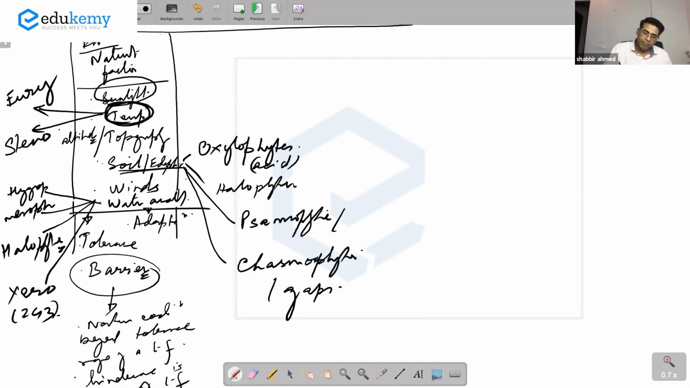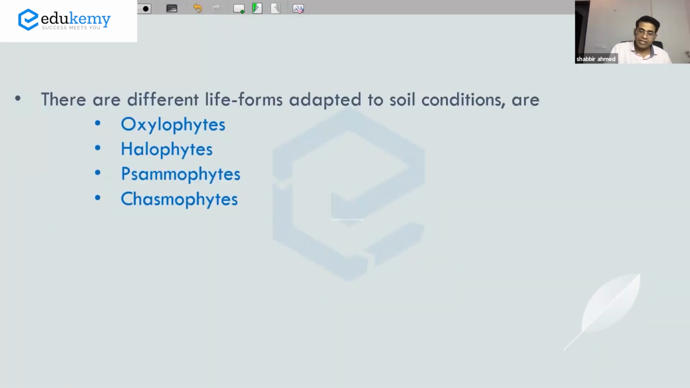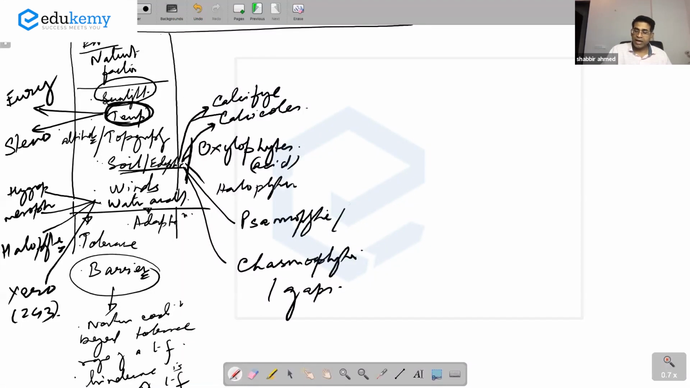Besides this, Made Simple also talks about life forms adapted to different types of calcium content: calcifuge and calcicoles. Samophytes are those which survive on desert sand dunes. So have an idea about these terms. I cannot teach all of this in detail in this class, but I have told you there is a set of environmental conditions that decide how life forms survive.